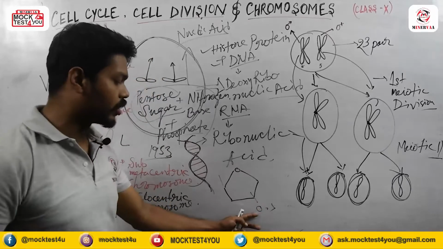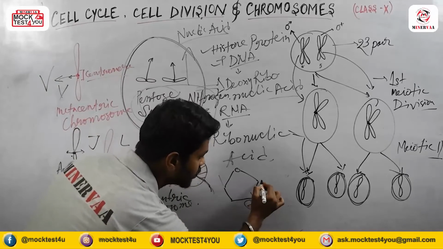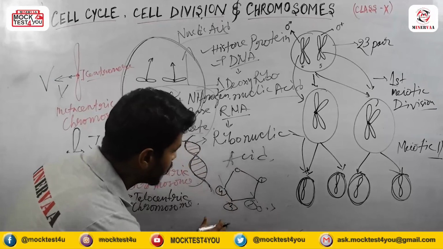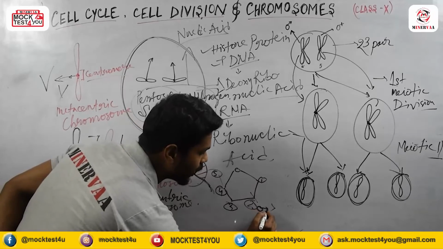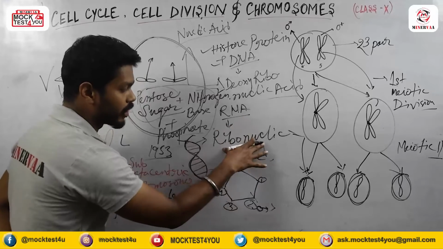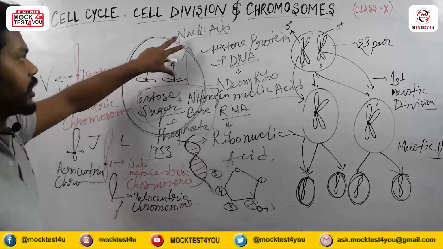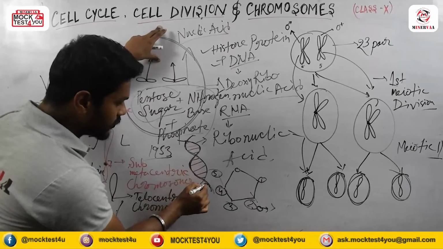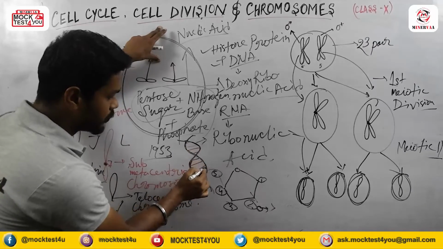We call it deoxy because the oxygen group is absent in the second position. Here is the first carbon, second carbon, third carbon, fourth carbon, and here the fifth carbon is present. So in the second position, the oxygen group is removed. In the case of deoxy, the oxygen group is absent, and in the case of ribonucleic acid, the oxygen group is present. So if I talk about the structure, the main base structure